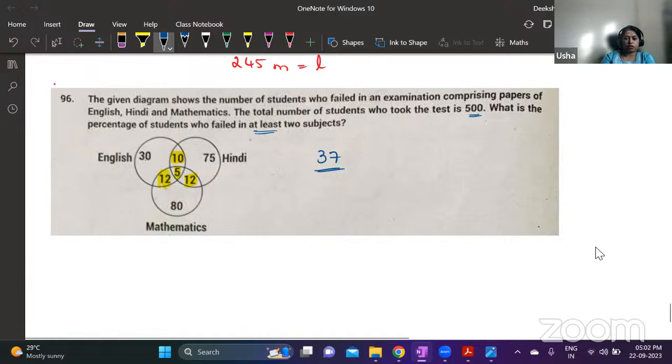39. No, this is 24. 34. Oh yeah, sorry. This is 39. So this is 39. So double this. You're going to get 78. And then take the decimal point 1 place before. So the answer is 7.8%. Understood?